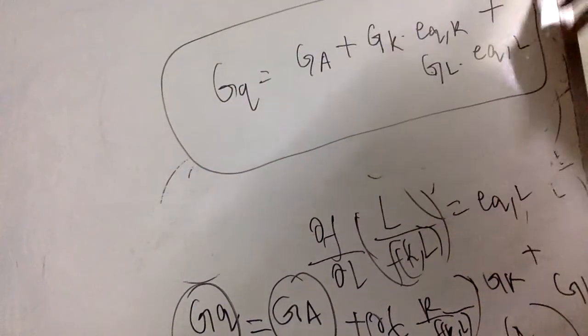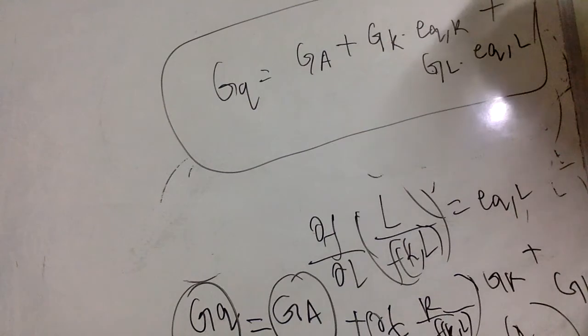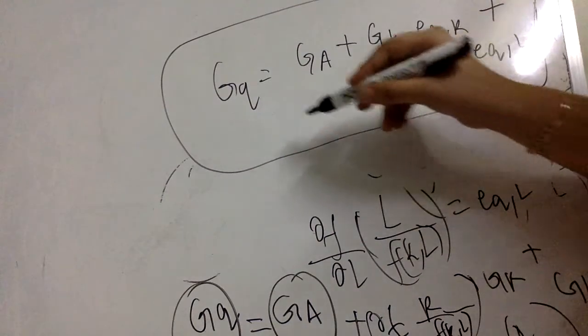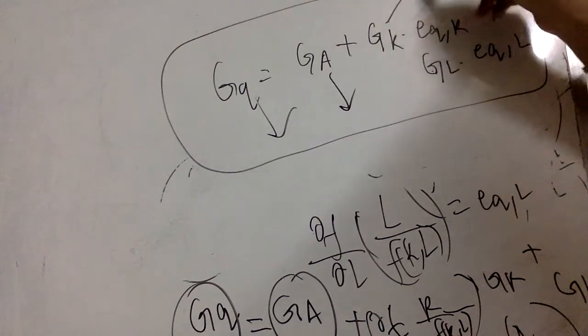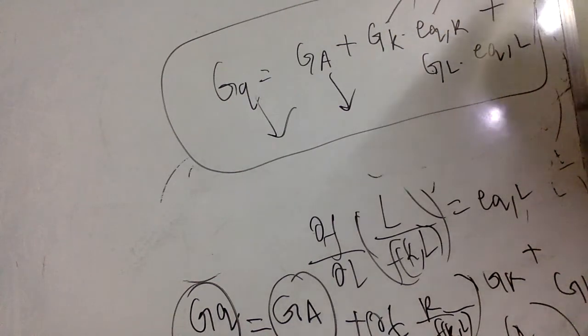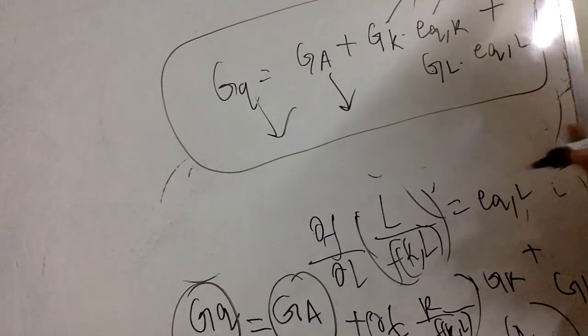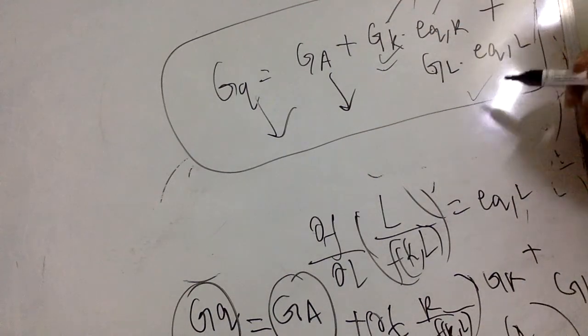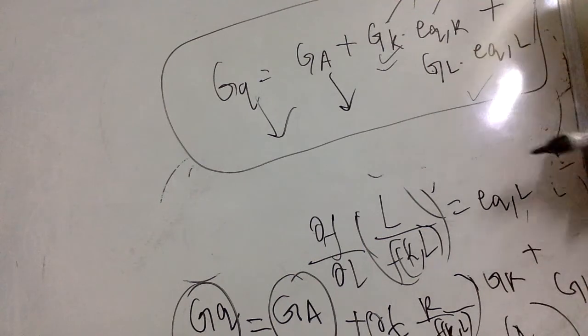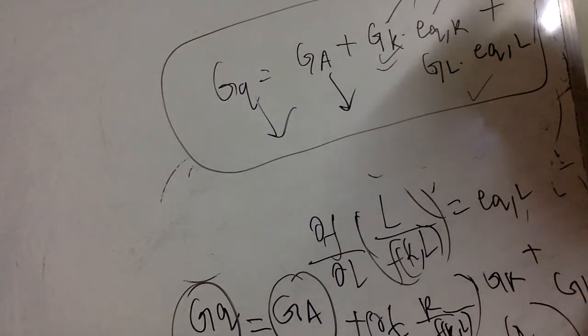So this is the equation of growth accounting, and growth is attributed to the technology, to the elasticity of output with respect to capital, which is the rate at which my output is changing with respect to capital, times the growth rate of capital, and the growth rate of labor times the elasticity of output with respect to labor.